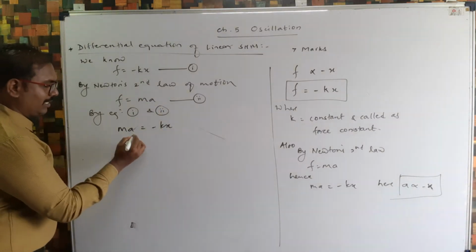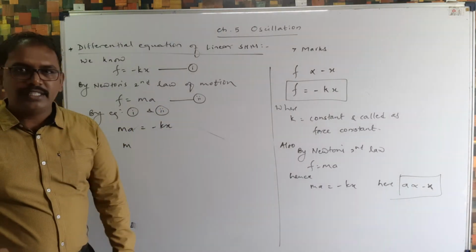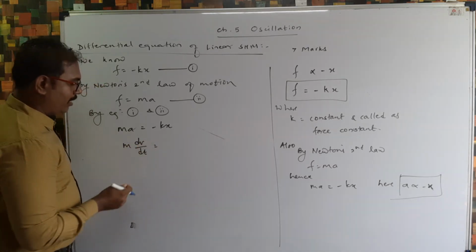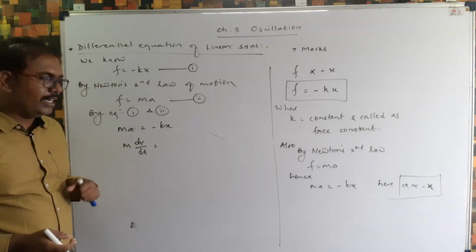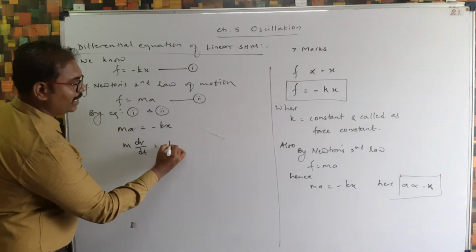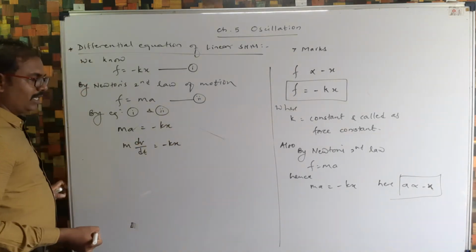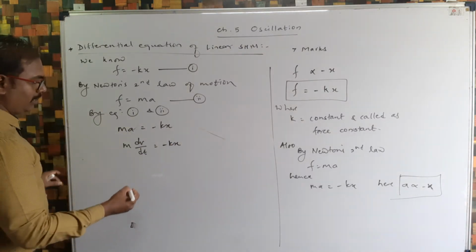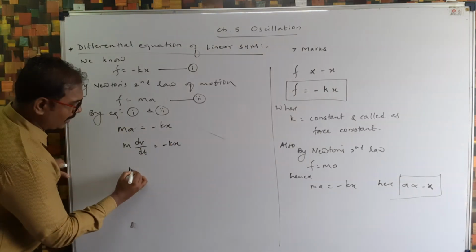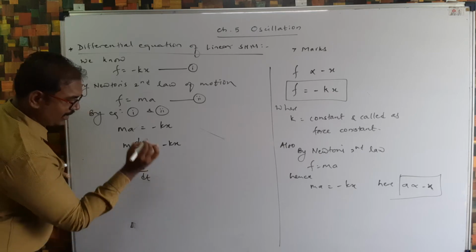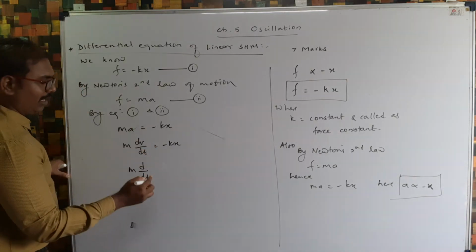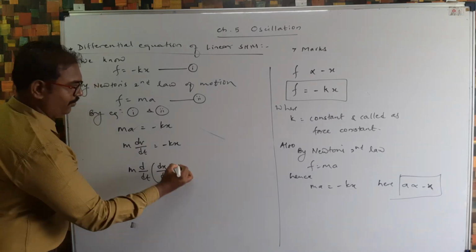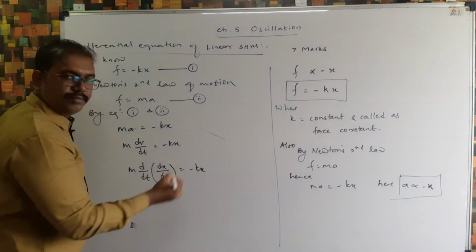Now m as it is, acceleration I can write as dv by dt. So the acceleration formula everyone knows, m dv by dt is equal to minus kx. Then I can write d by dt as it is, and this velocity, dx by dt, is the velocity.